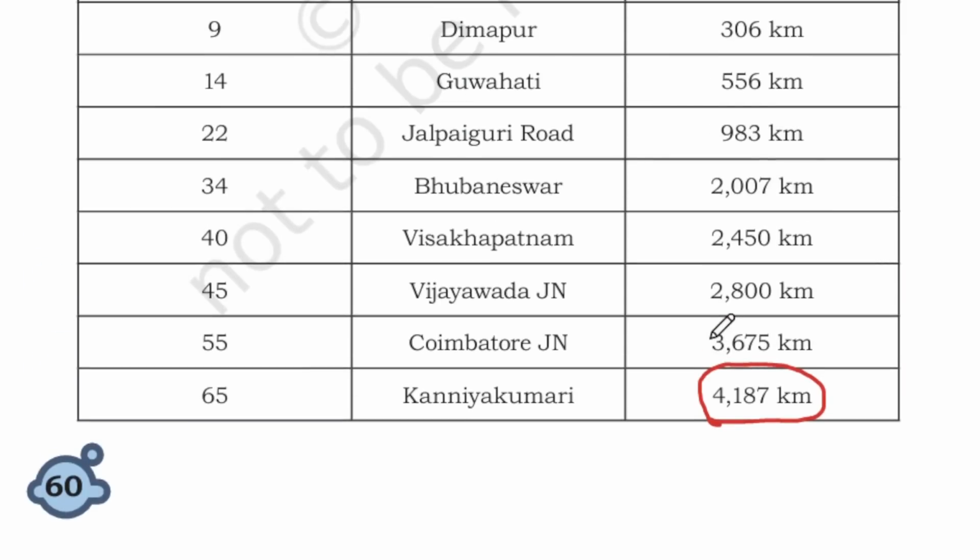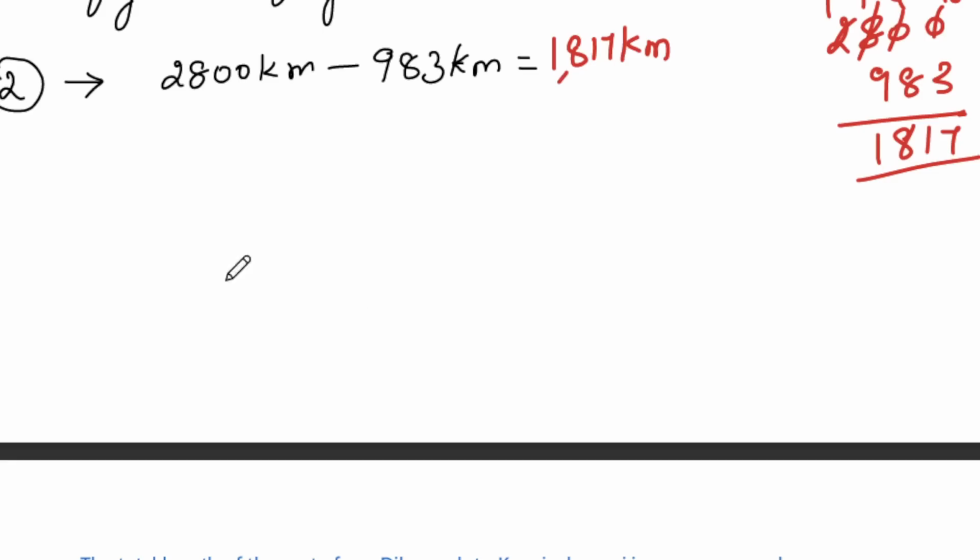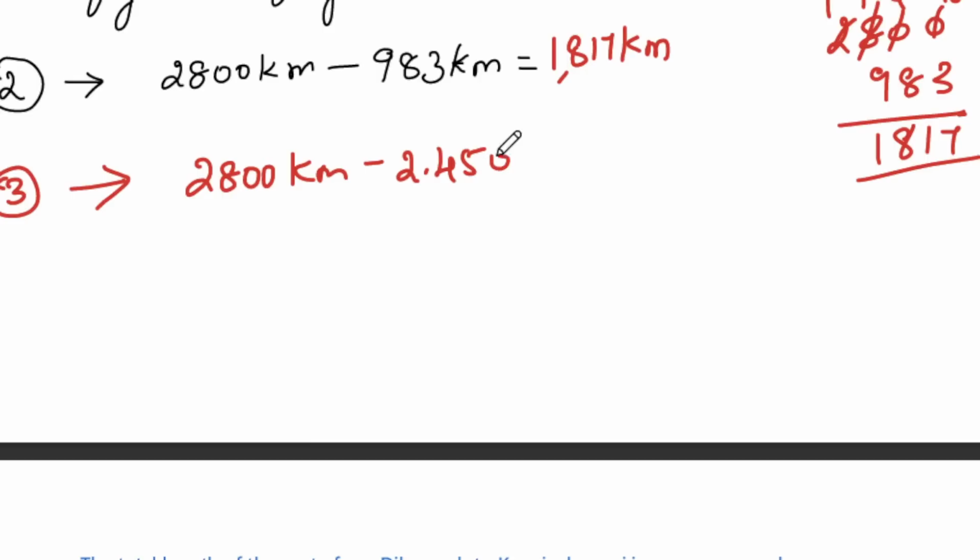Vijayawada is 2800 kilometers and Vishakhapatnam is 2450 kilometers. Okay, so we'll go to the empty page here. So Vijayawada we have 2800 kilometers and this one is 2450 kilometers.